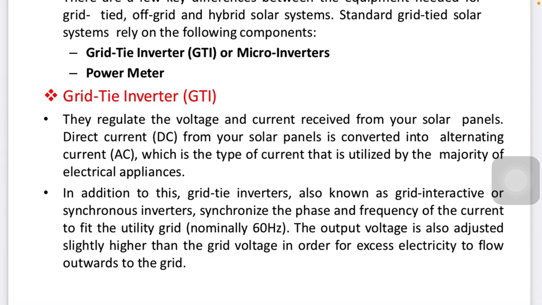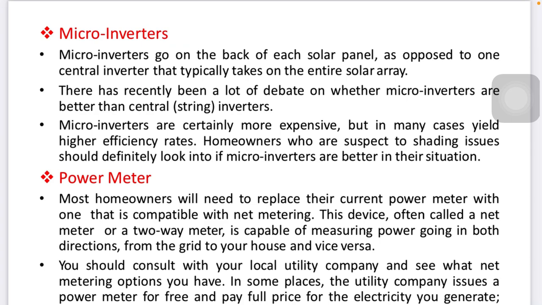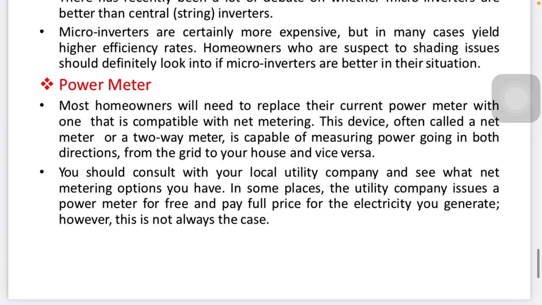The grid tied inverter, GTI, regulates the voltage and current received from the solar panel. The DC current from the solar panel is utilized by the majority of electric equipment. The grid tied inverter is also known as a grid integrative or synchronous inverter; it synchronizes the phase and frequency of the current to feed the utility grid. Micro inverters are attached to each solar panel. As the name says, micro, it is very small. It is opposed to the central inverter typically connected to the entire solar array. There has recently been a lot of debate on whether micro inverters are better than the alternatives.